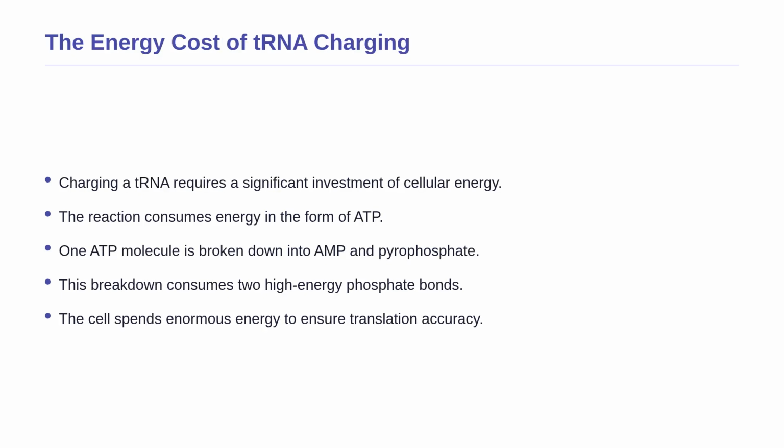Having seen the extreme lengths the cell goes to for accuracy, we must now consider the metabolic price. The process of charging a tRNA is not free. It requires a significant investment of cellular energy in the form of ATP. During the charging reaction, one molecule of ATP is broken down into AMP and pyrophosphate. This specific chemical breakdown is equivalent to consuming 2 high-energy phosphate bonds for every single charging event.